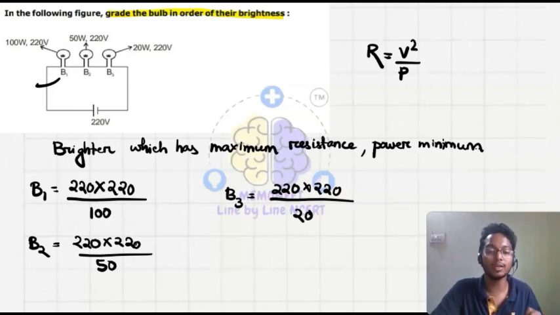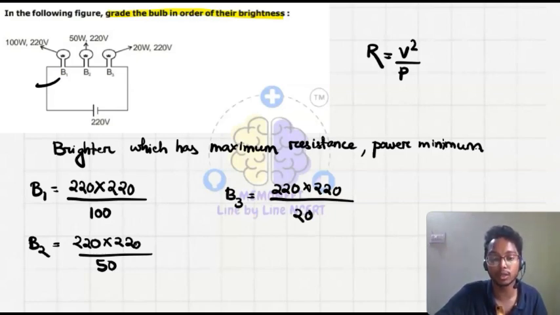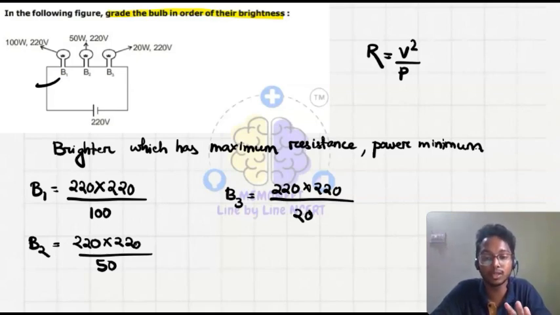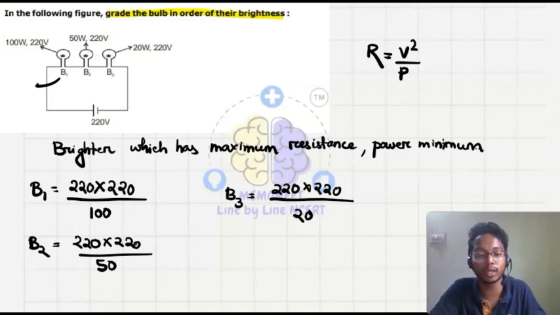Okay, now let's see this case. If the numerator is the same in every case, then the bulb which has the lesser denominator will have the greater quantity. What I want to tell you is, see this quantity and this quantity, compare them. Which quantity is more? As the denominator is less, this quantity will be greater and this one is smaller.